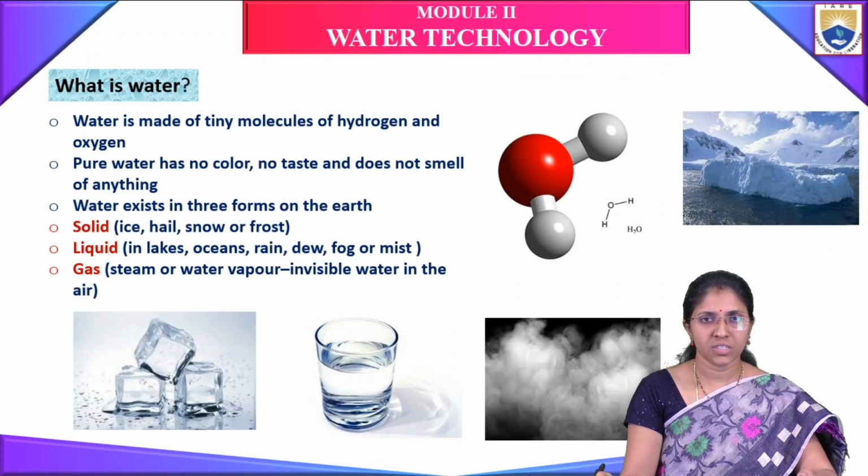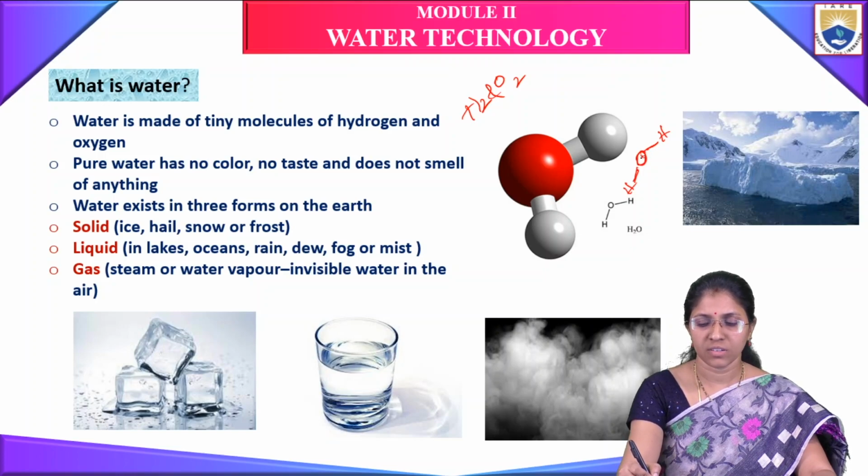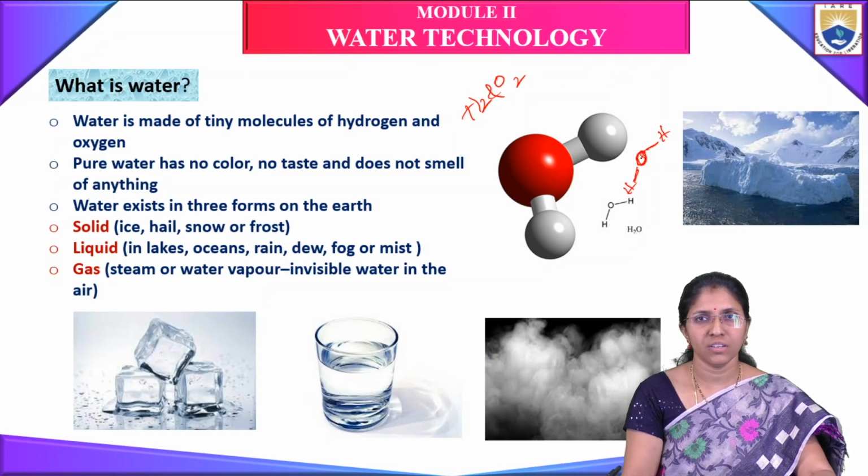First, we should know what is water. Water is made of tiny molecules of hydrogen and oxygen. This is the water molecule, having two hydrogen atoms attached via single bonds. This is the structure of water. In this, one oxygen and two hydrogen atoms are present.